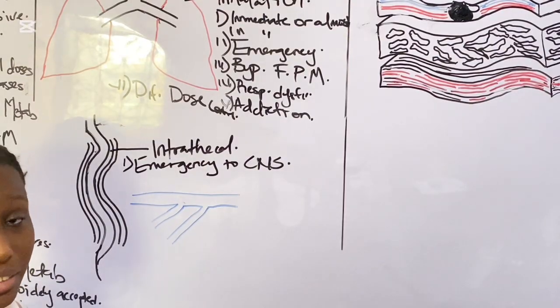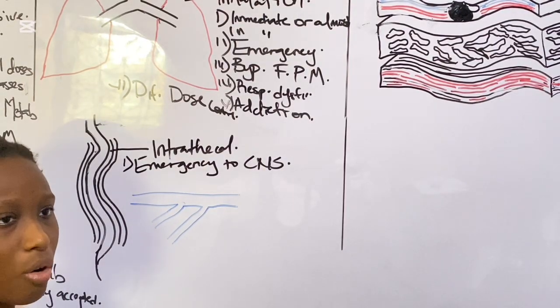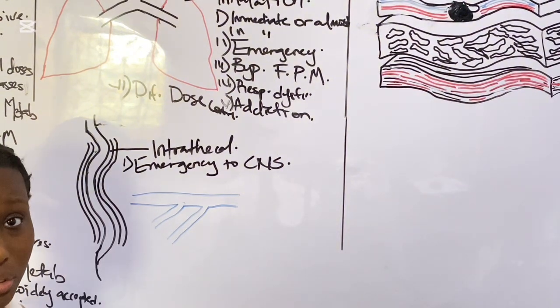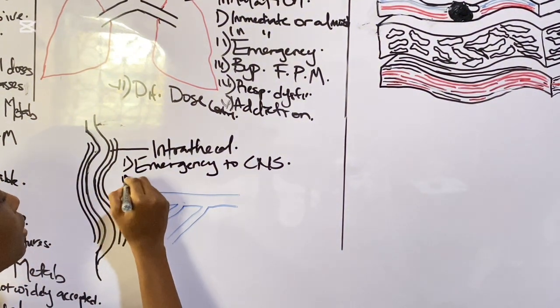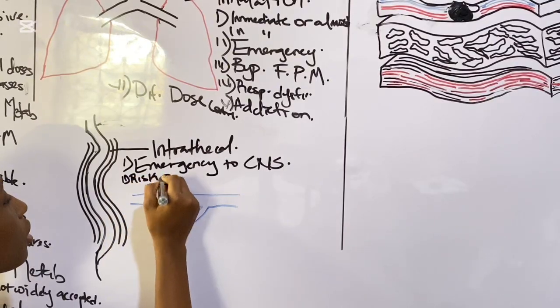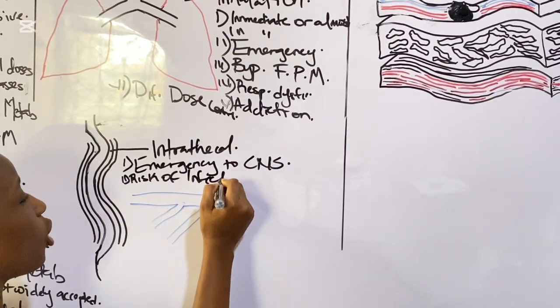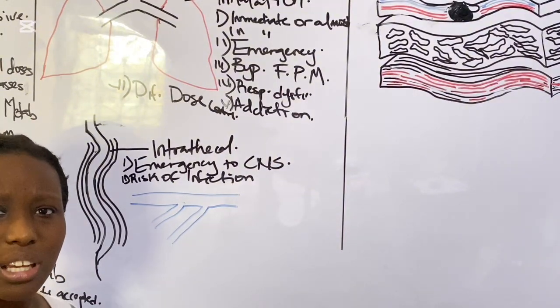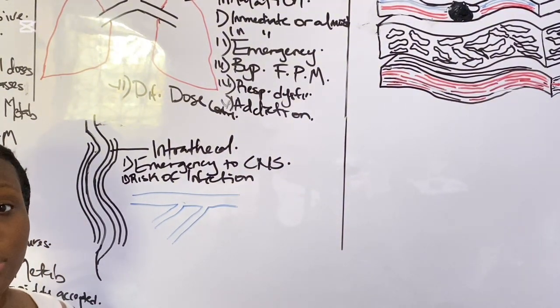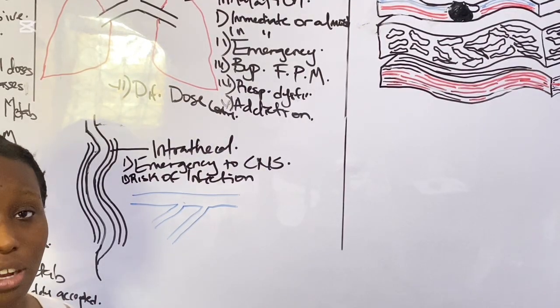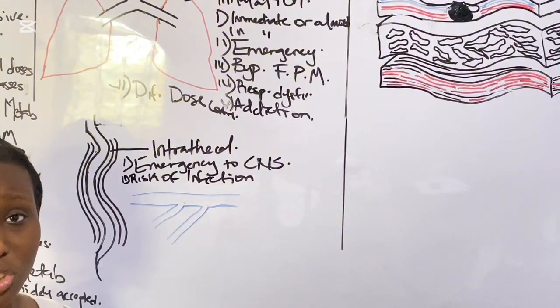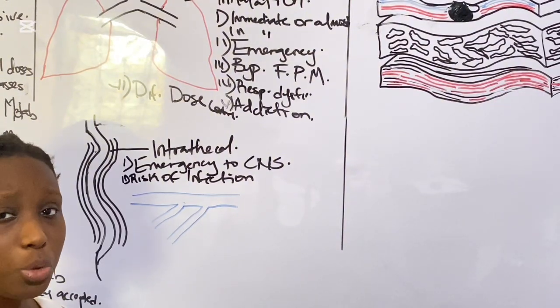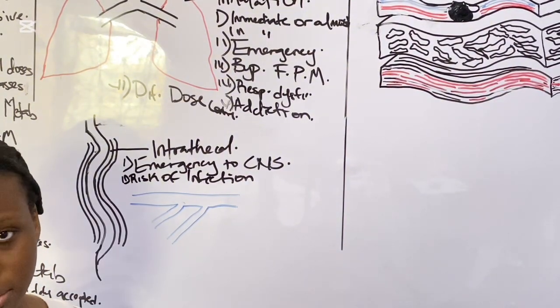Now, what is a disadvantage of this? Obviously, risk of infection. Because the spinal cord is a very delicate organ, and if this is done under septic conditions, bacteria or virus or fungi or parasites can be introduced into the spinal cord and cause meningitis.